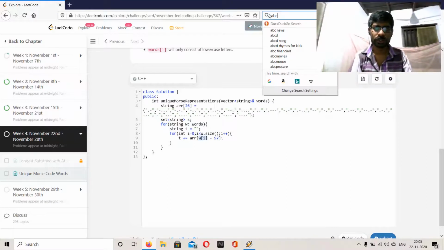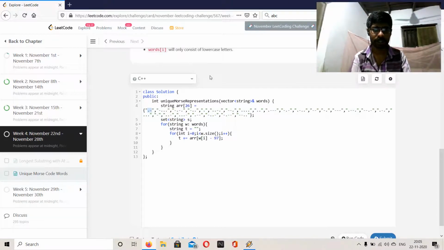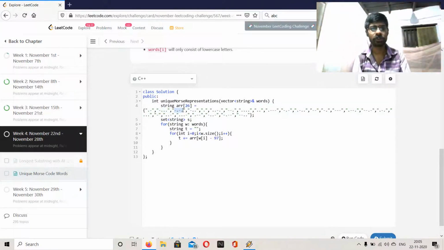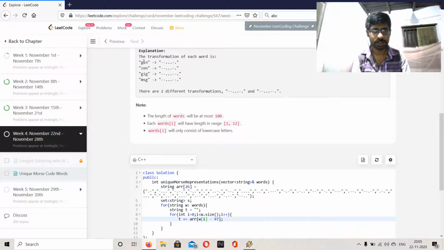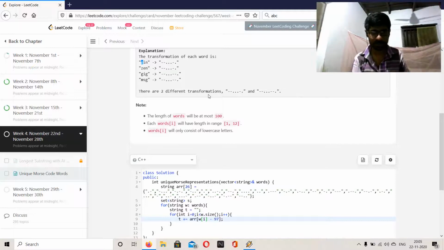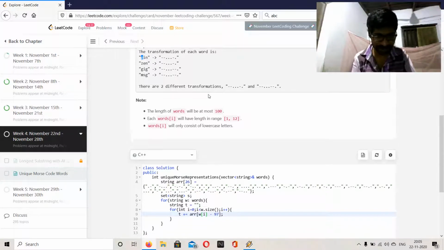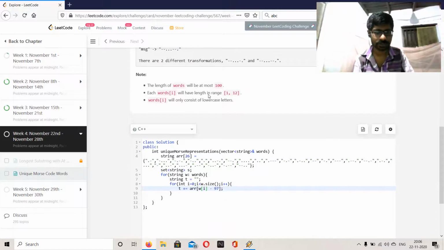So A will be at the 0th position here, B will be at the 1st position in the array of strings, C will be here. So 0, 1, 2, like that it will go. So w of i will be, say, G. G's ASCII value minus 97. Here all words will be small letters only. Hope it only contains small letters. I'm not sure. Let's check this.